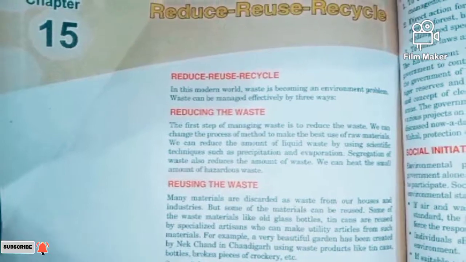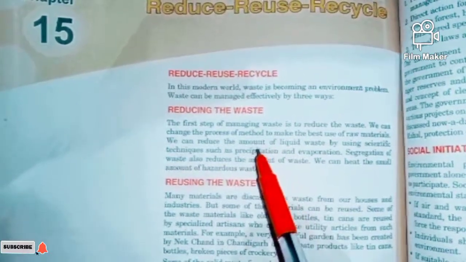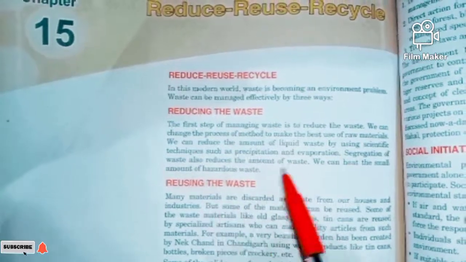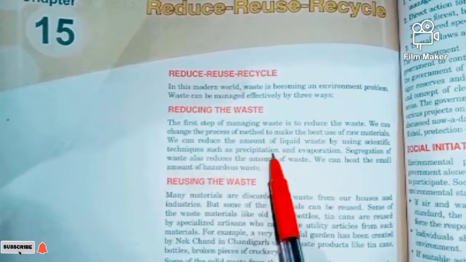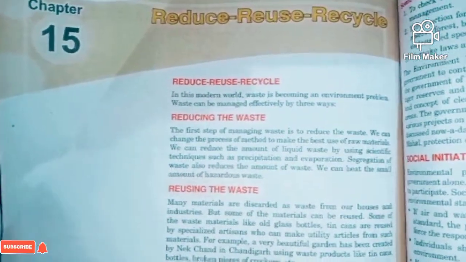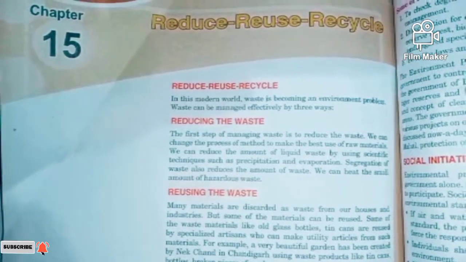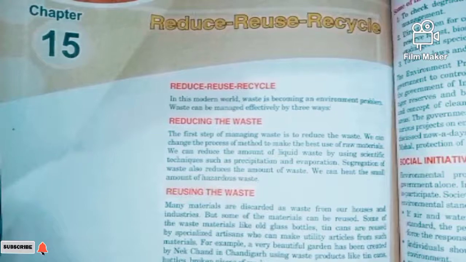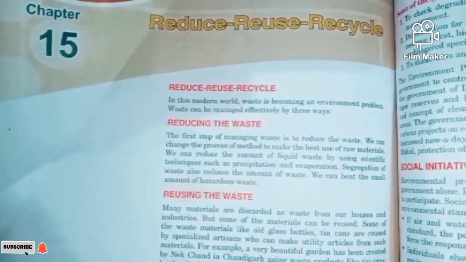We can reduce the amount of liquid waste by using scientific techniques such as precipitation and evaporation. If possible in our day-to-day life, we can reduce the use of raw materials, so automatically we will have less waste.